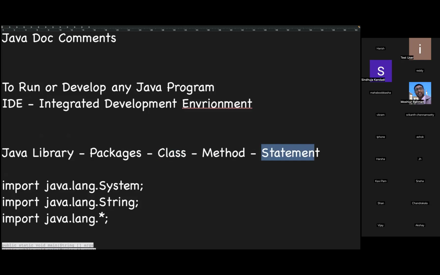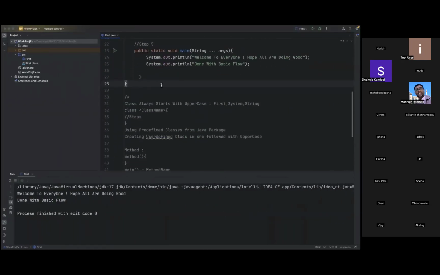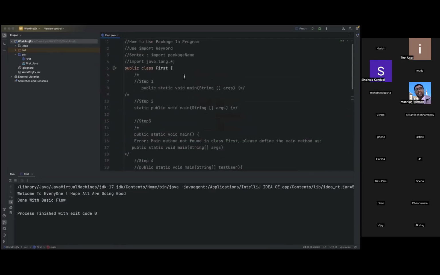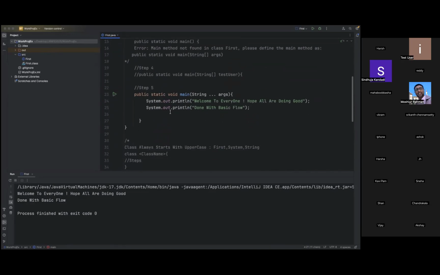What is a statement? A statement is nothing but this one. After writing the main method, we are performing some task here. What is the task we are doing? We are displaying the content. To display the output, let me divide this. Here, in System.out.println, System is a class, as we have seen. Out is nothing but a field or a property that belongs to System.